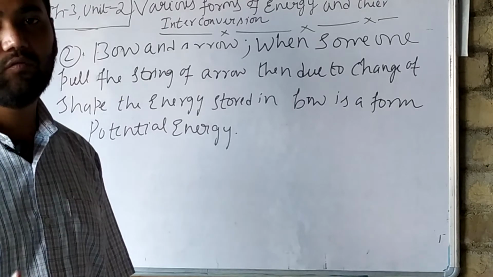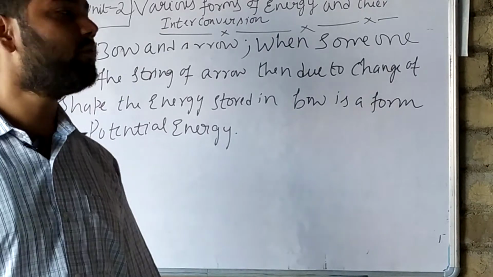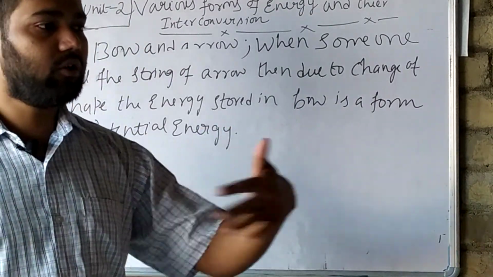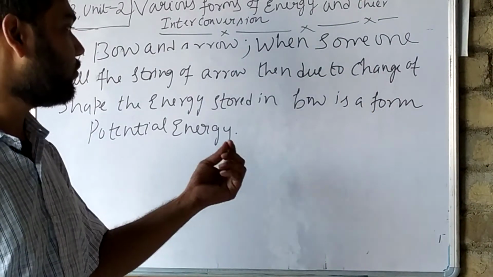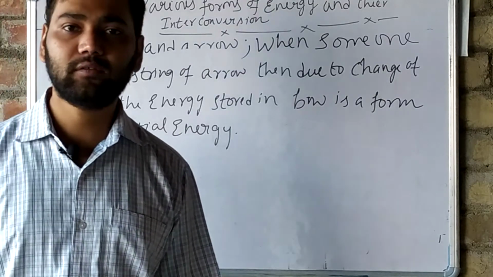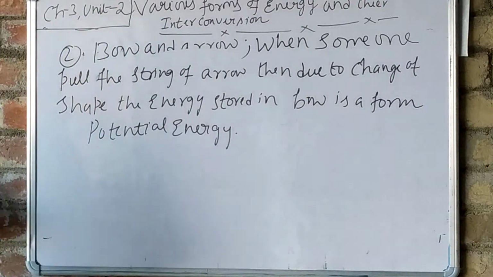Its shape will be changed. Because of the change of shape, the energy will be stored in the bow. Because of that energy only, it will move ahead. It will go further. So that energy stored in the bow is known as potential energy. Third is fast moving water can turn the blade of the water mill.